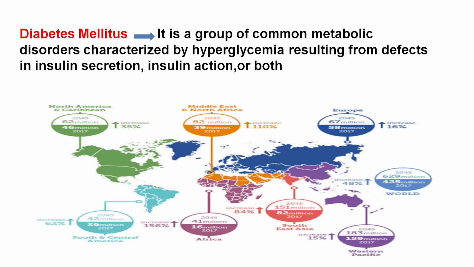Diabetes mellitus is a group of common metabolic disorders characterized by hyperglycemia resulting from defects in insulin secretion, insulin action, or both. So you can see the prevalence in the world. It's a global disease affecting the world, especially India, with its high population density.